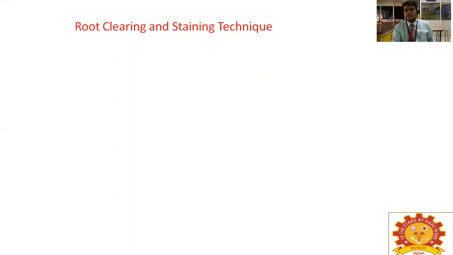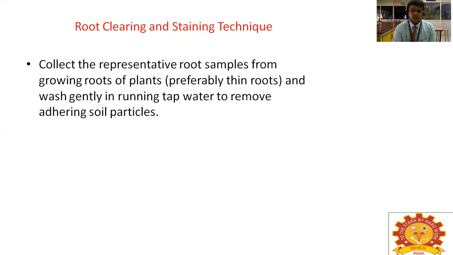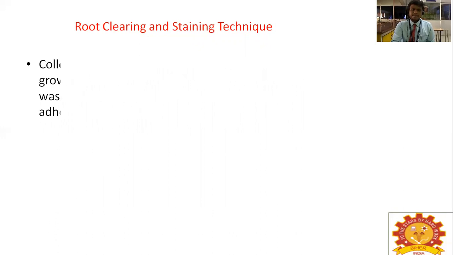So first we discuss examination of VAM infection in root. What are the steps involved? First step is root clearing and staining technique. First, you should collect the root. Collect representative root samples from growing roots of plants, preferably thin roots, and wash gently in running tap water to remove adhering soil particles.